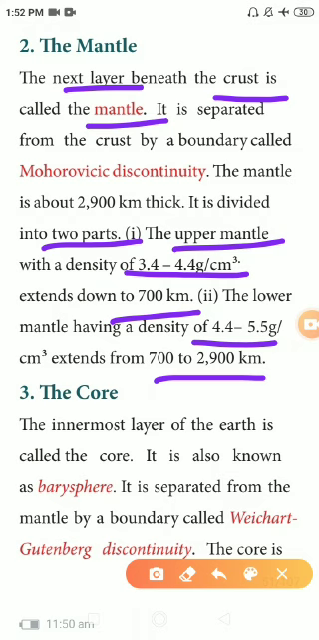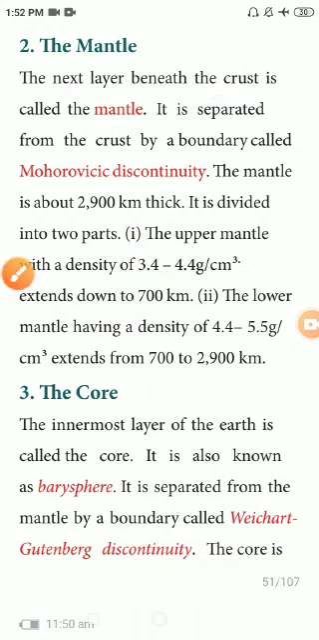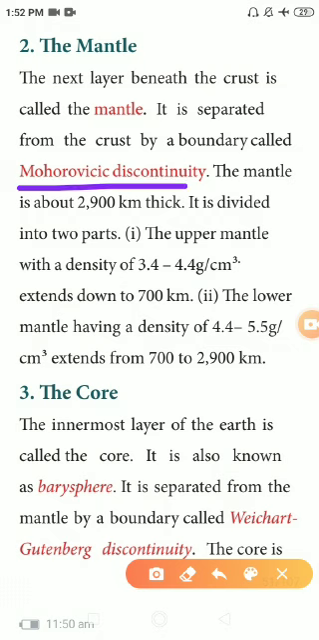Okay, so what is the boundary between the crust and mantle? The boundary name is Mohorovicic discontinuity. What is the thickness of the mantle? 2900 kilometer. The mantle is also divided into two parts: one is the upper mantle, another one the lower mantle.